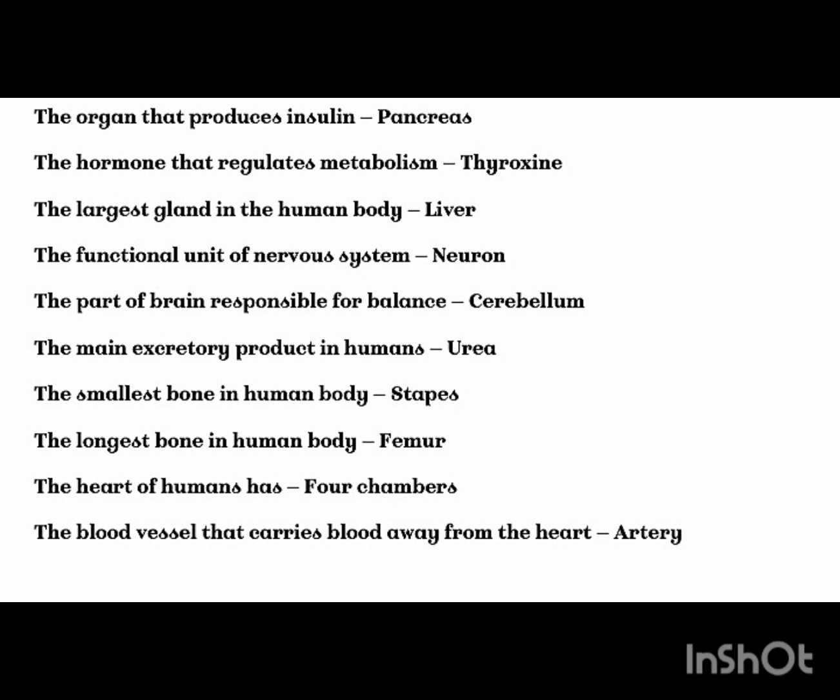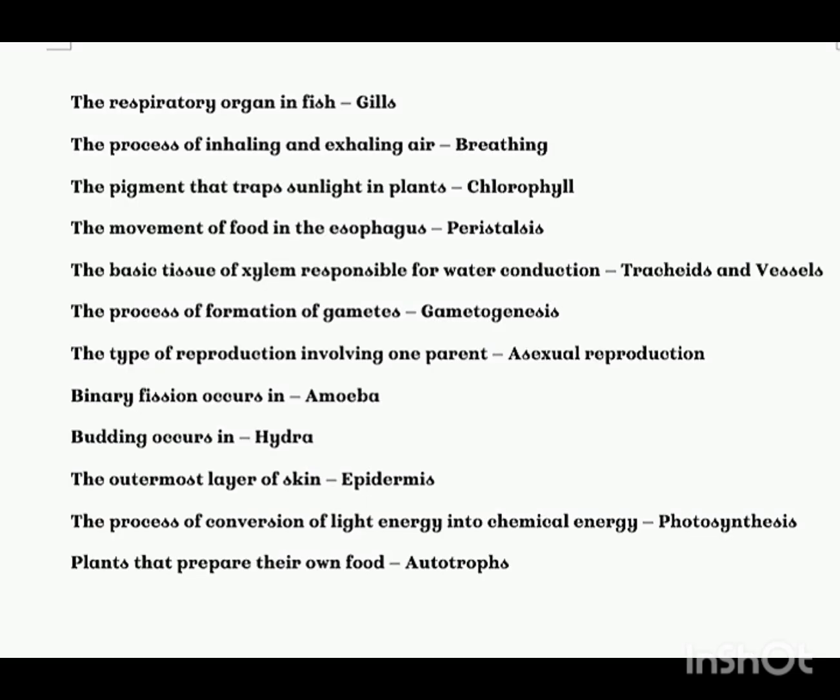The heart of humans has 4 chambers. The blood vessel that carries blood away from the heart, artery. The respiratory organ in fish, gills. The process of inhaling and exhaling air, breathing. The pigment that traps sunlight in plants, chlorophyll. The movement of food in the esophagus, peristalsis. The basic tissue of xylem responsible for water conduction, tracheids and vessels.